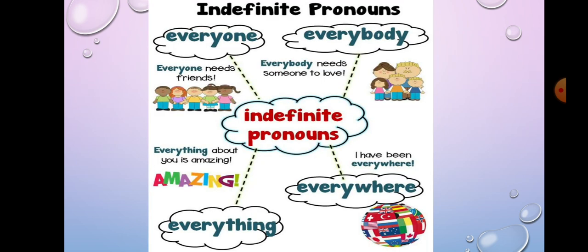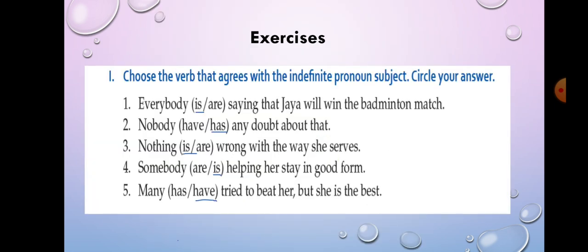Before that, one example is given. Let us see that. See, everyone. Now everyone needs a friend, right? So here each person needs a friend. Similarly, if everybody is given, it means everybody needs someone to love. Everything about you is amazing, but what have they not mentioned? A specific thing they have not mentioned. I have been everywhere. So where? It is not clear. Everywhere means everywhere they have given. So this way, if anything is not exact or specific, it means it is an indefinite pronoun.